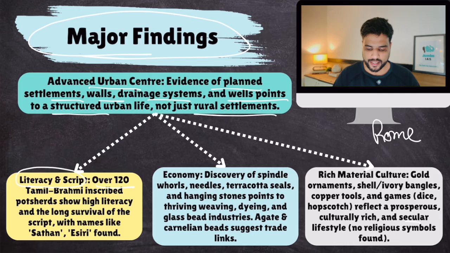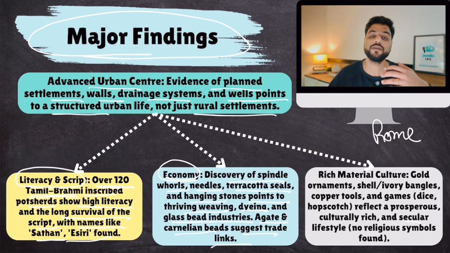Over 120 Tamil Brahmi inscribed potsherds, a script like the one used by Ashoka, show high literacy and long survival of the script, with names like Sathan and Isiri found. So literary evidence has also been found. Then you get to know something about the economy of that area. Discovery of spindle whorls, needles, terracotta seals, and hanging stones points to a thriving weaving, dyeing, and glass bead industry. Agate and carnelian beads suggest trade links also. So it was a flourishing urban civilization with trade links, because they say people during the Sangam age had trade links with the Romans as well. So yes, there was trade.